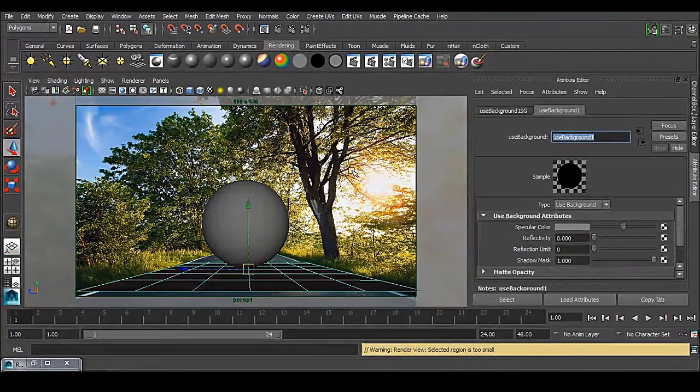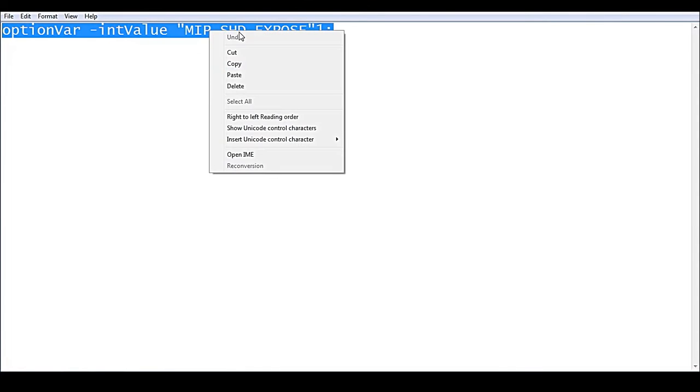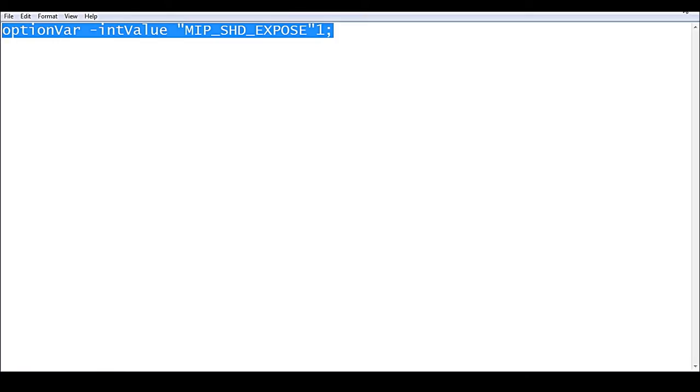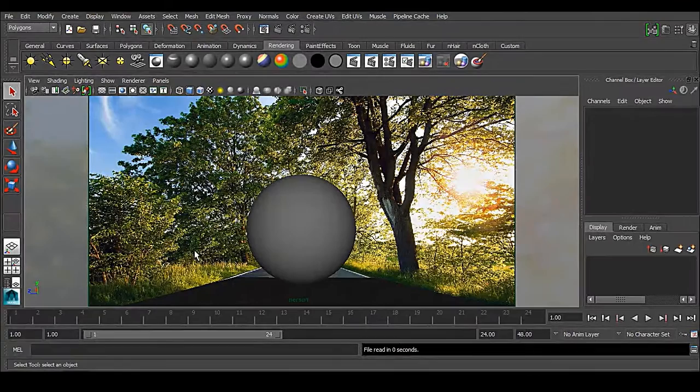So what I have to do, we have to have the simple line, and this is a simple MEL script. Just copy this one, and in this MEL button, just paste it, Control V, and choose Enter. Nothing happened. The thing is that you have to refresh Maya to reload the shaders, which is hidden by default. So choose Close, and we have restarted Maya once again.